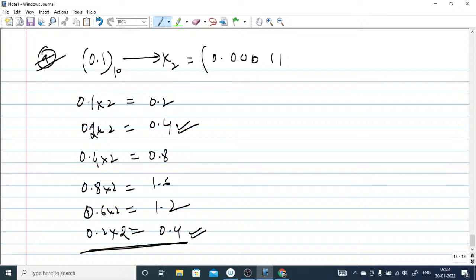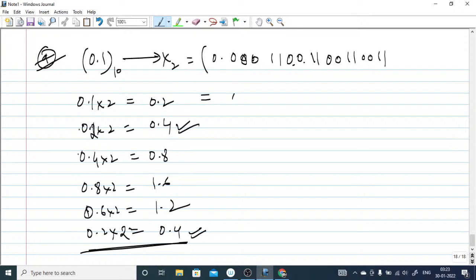So you can write it like this: 0.0011, next it will be 0. From here it started repeating, so 0, and then 1, 0, 0, 1, 1, then 0, 0, 1, 1, 0, 0, 1, 1.